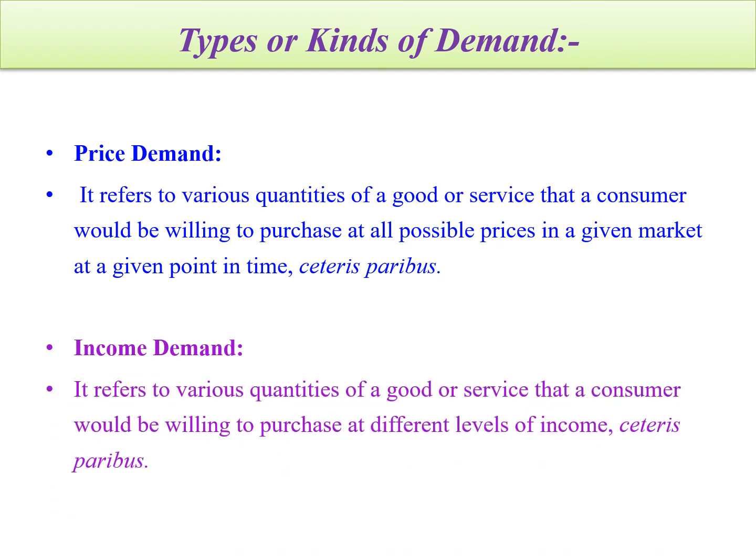Then next is a income demand. It refers to the various quantities of a good or service that a consumer would be willing to purchase at different levels of income. In price demand, the prices of commodities change. In income demand, the incomes of the different individuals change when the situation of ceteris paribus exists.